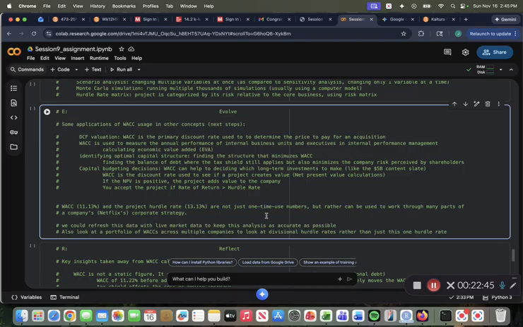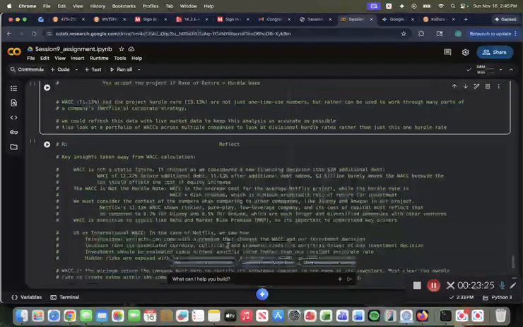So the WACC of 11.13% and the project hurdle rate of 13.13% are not just one-time use numbers, but rather can be used to work through many parts of a company's corporate strategy, like Netflix or many other companies as well, maybe like Tesla, Google, Microsoft, etc. We can refresh this data with live market data to keep this analysis as accurate as possible. So not just performing this calculation one time, and then looking at a portfolio of WACCs across multiple companies to look at divisional hurdle rates rather than just this one hurdle rate. Or also looking at multiple countries at once, like we did with the US versus international project-specific WACCs.